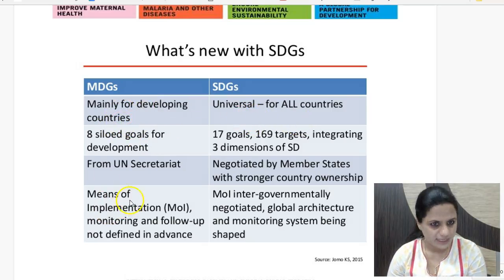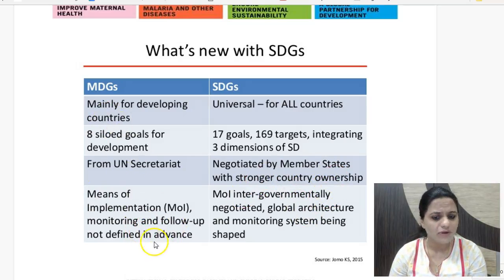And they were from the UN Secretariat as such coming forth, and the Sustainable Development Goals have been negotiated by member states with strong country ownership too. And here the means of implementation, monitoring, follow-up, that was not defined in advance, but for SDGs, this has been provided for. So intergovernmentally negotiated means of implementation has been provided for. A global architecture and monitoring system has also been shaped for sustainable development goals.